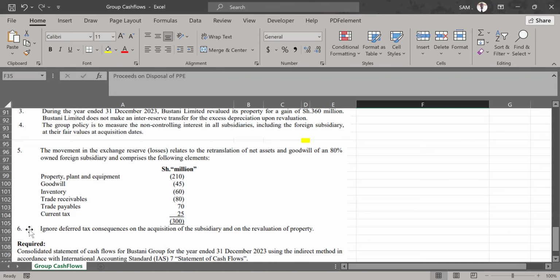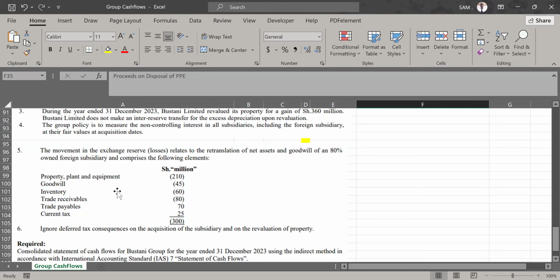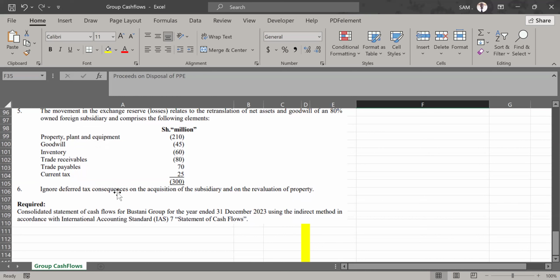You know very well that note number 3, talking about revaluation, if there is any revaluation happening, there is normally the element of depreciation charge. And if the examiner tells you about deferred tax on that revaluation or on acquisition, we need to be able to consider it, but they've told us to ignore any of those deferred tax consequences on that.